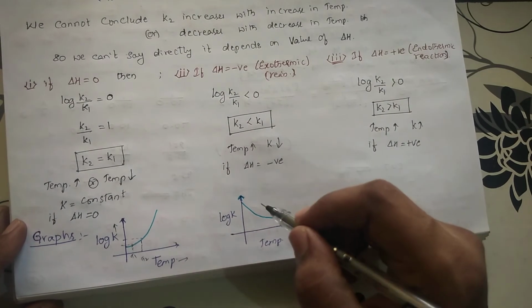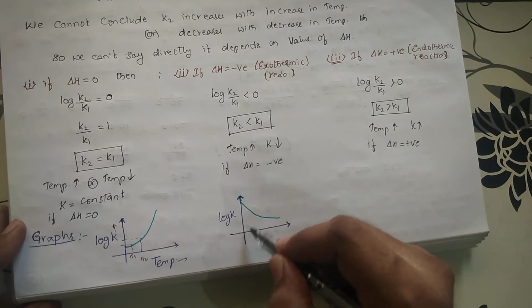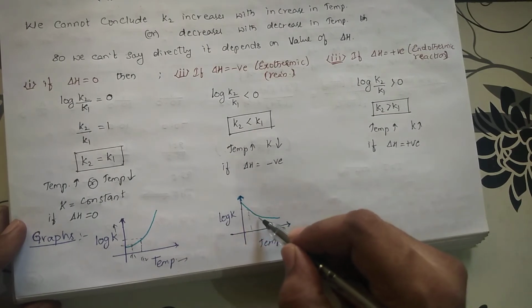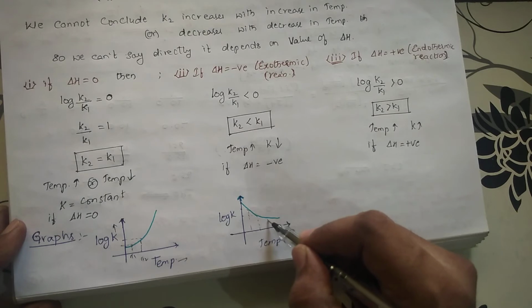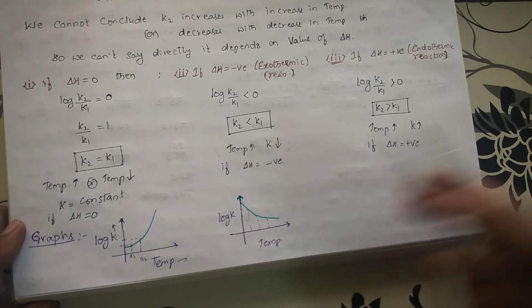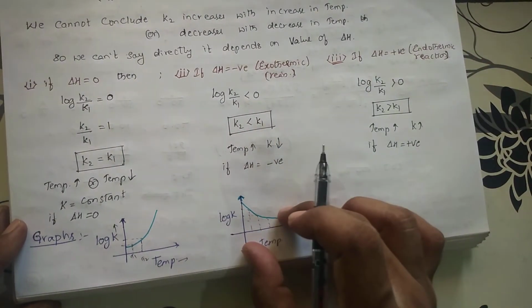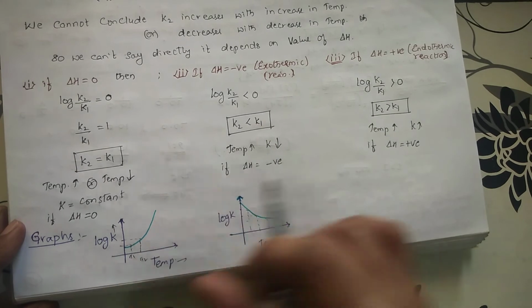So now the log K value is this one. Temperature is increased, log K value is decreased; temperature is increased, log K value is decreased. Temperature is increasing, K value is decreasing. So what type of reaction? This is exothermic reaction. So this is the graph for exothermic reaction and this is the graph for the endothermic reaction.